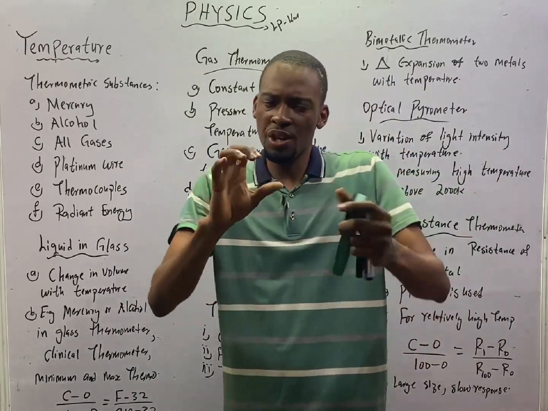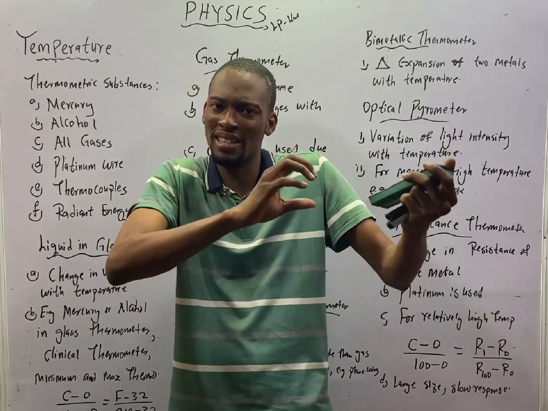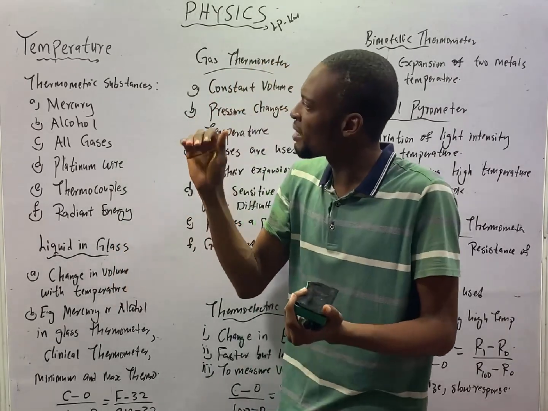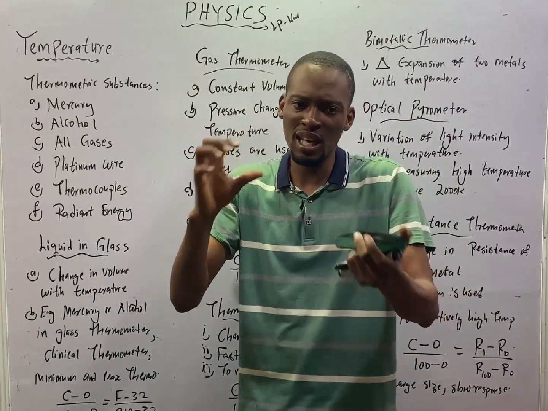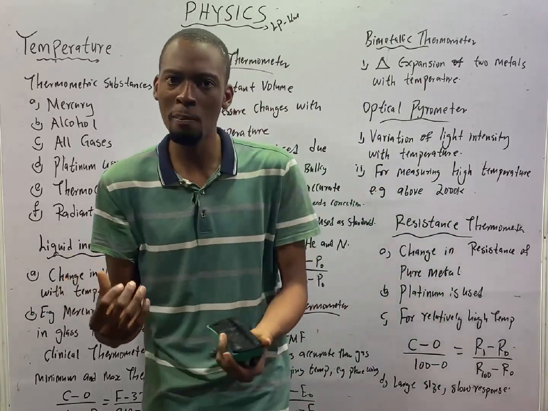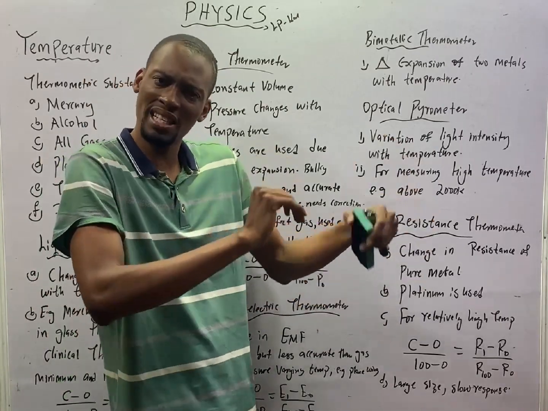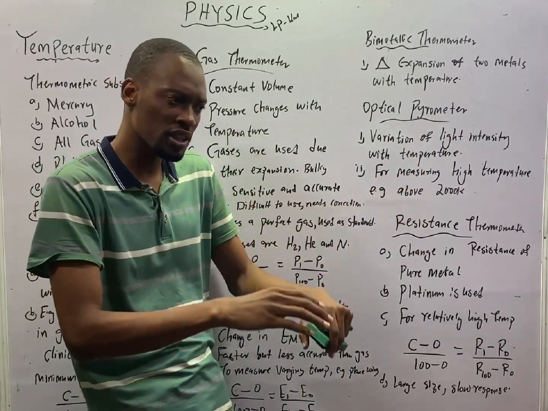Now, these instruments have various substances or materials in them, and these materials are referred to as thermometric substances. This instrument detects or measures temperature depending on the property of these substances used to make them.